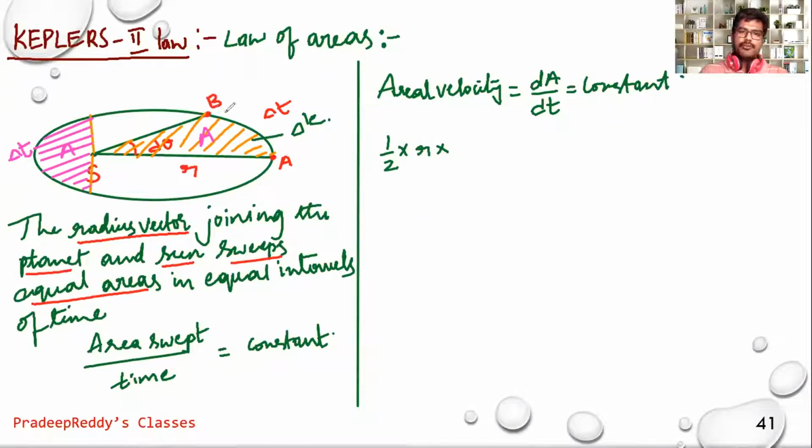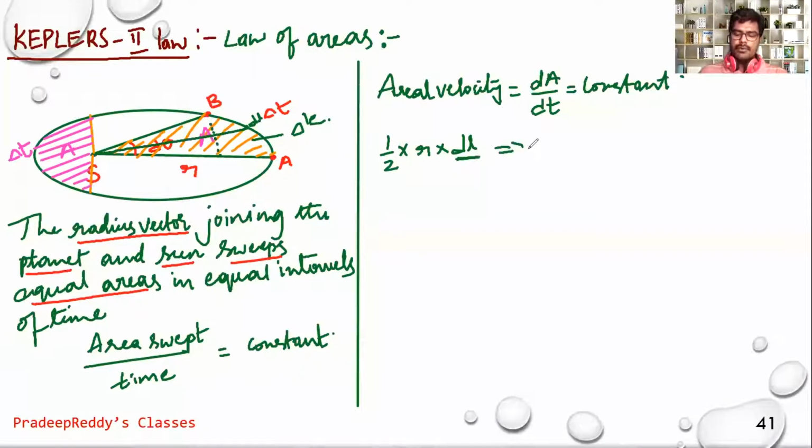Height is from A to B. This A to B, I'm just writing as dl, because the radius vector is variable with respect to time. So somewhere you will be taking a very small element, and this element width is dl. So height I am writing as dl.